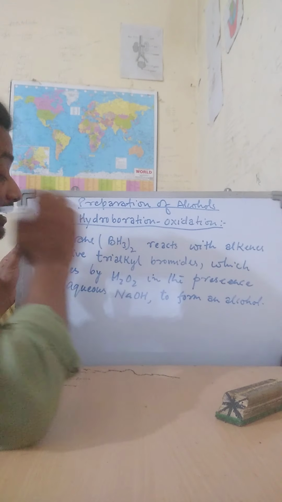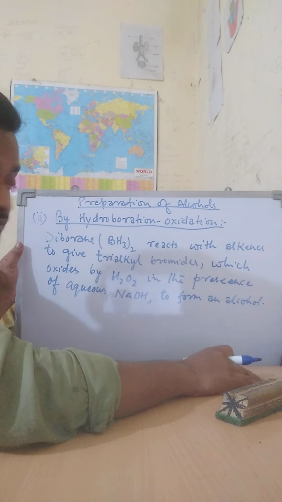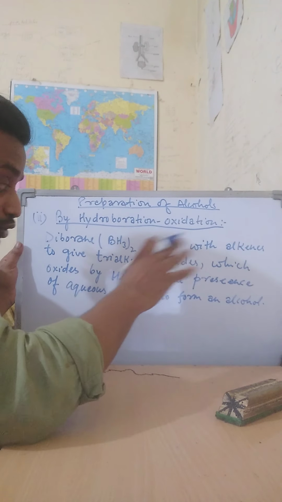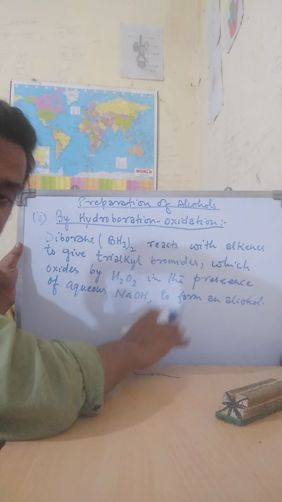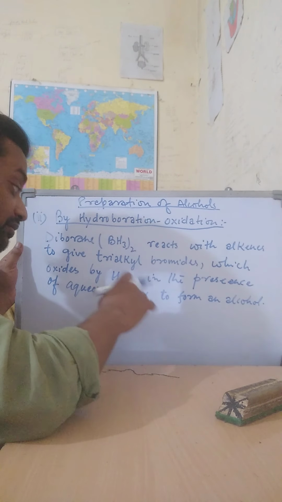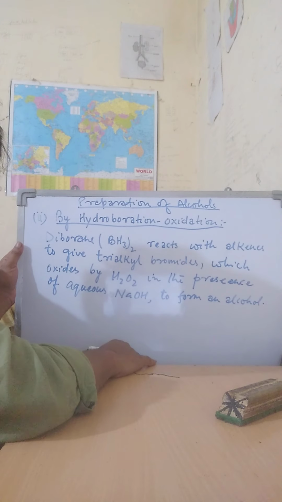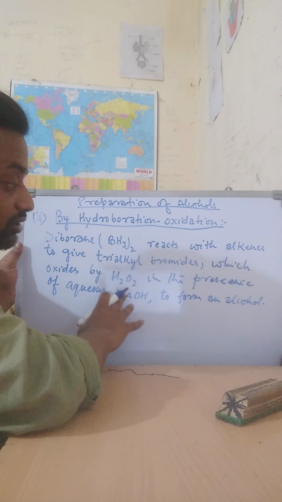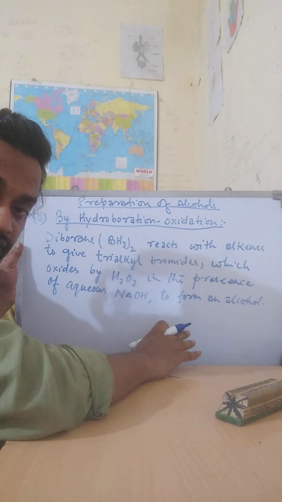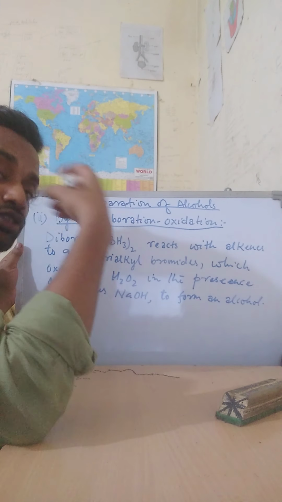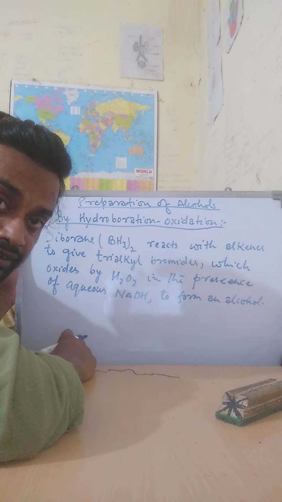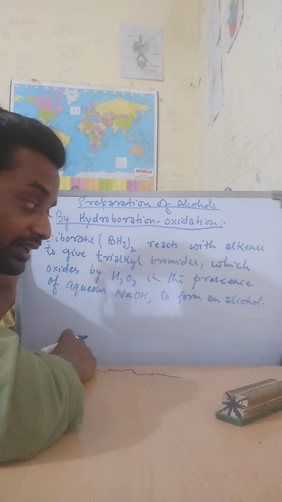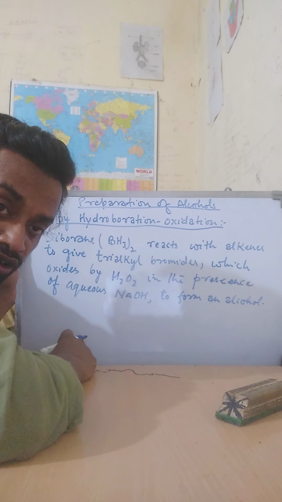I will read it. That diborane reacts with alkene to form trialkyl borane, which is oxidized by hydrogen peroxide H2O2, in the presence of what? Aqueous NaOH, and then an alcohol is formed.